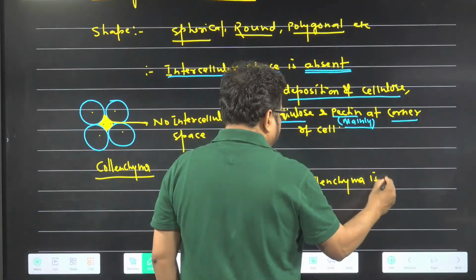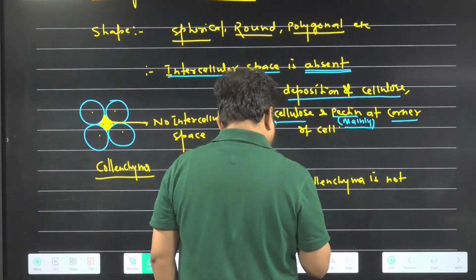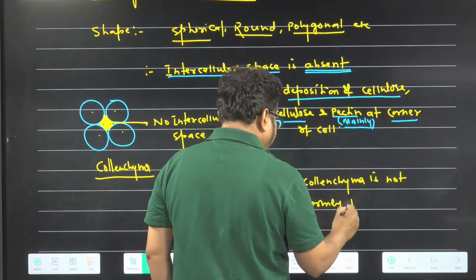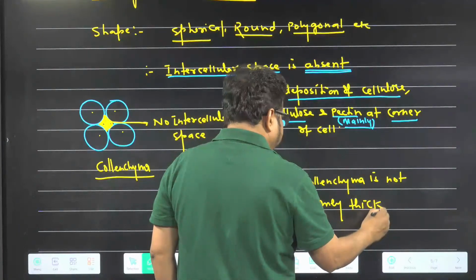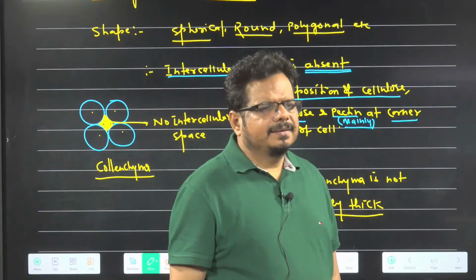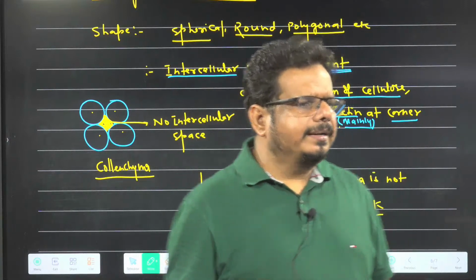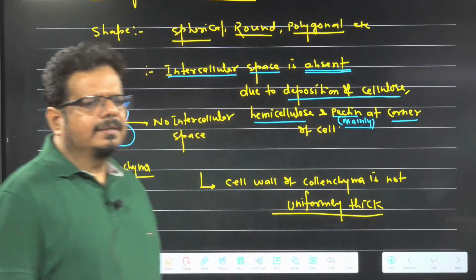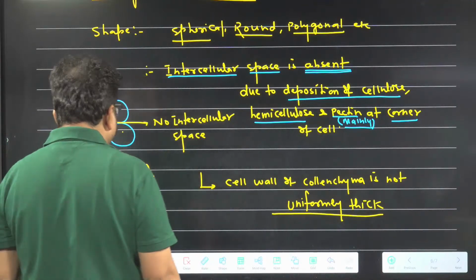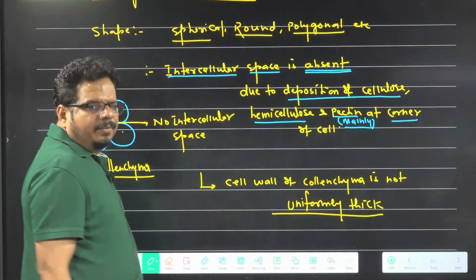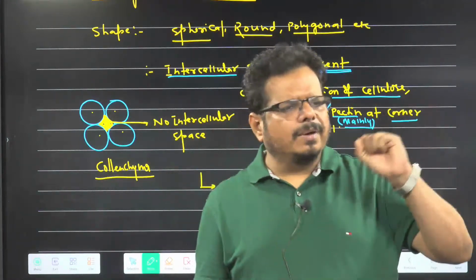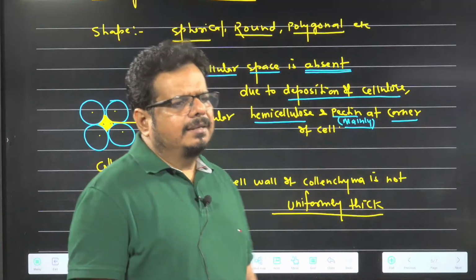is not uniformly thick? It means the thickness varies. At the corner it is more thick, and other than the corner it is less thick. Collenchyma is not uniformly thick. The cell wall has uneven thickness. Some at the corner have a more thick cell wall, and in another area a less thick cell wall.